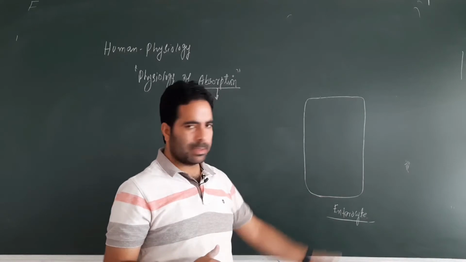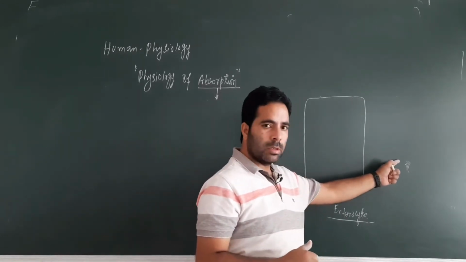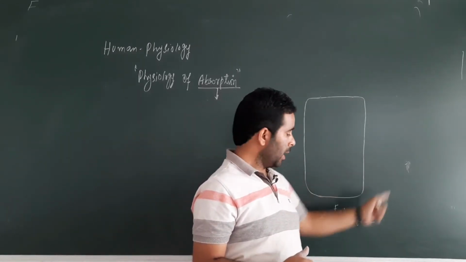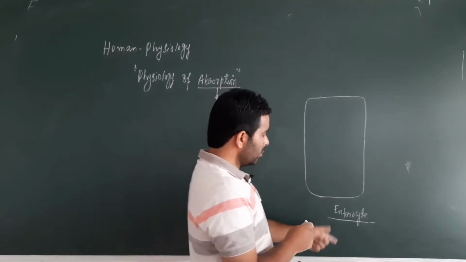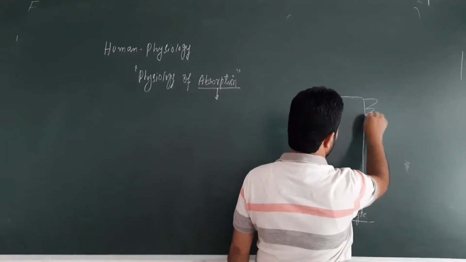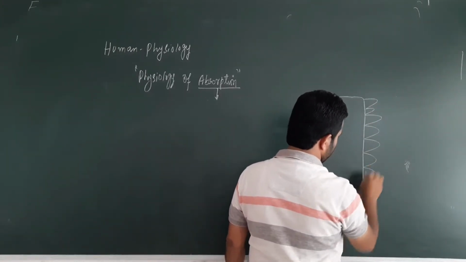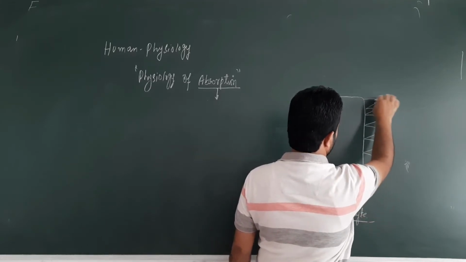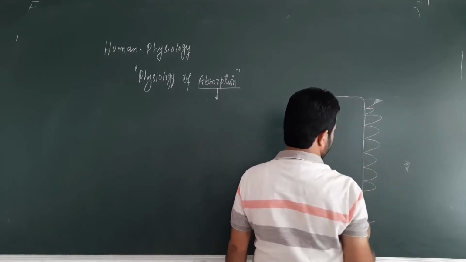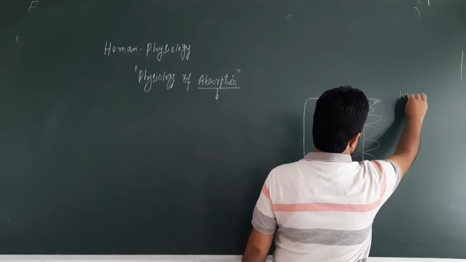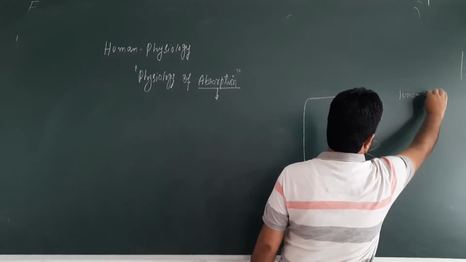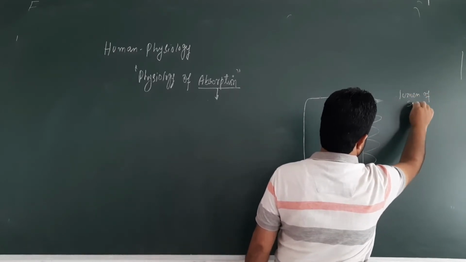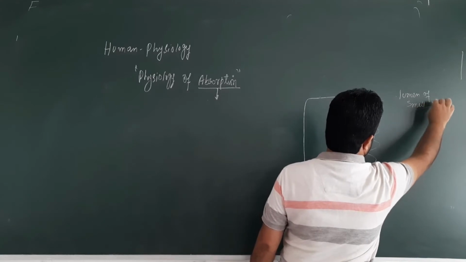It produces many enzymes which are released towards the lumen of the small intestine, and it is also absorptive because the same cell has many villi and microvilli on it. So let's say these are villi and over the villi there are many microvilli. From this side this is the lumen of the small intestine.